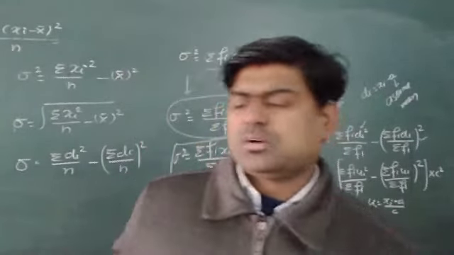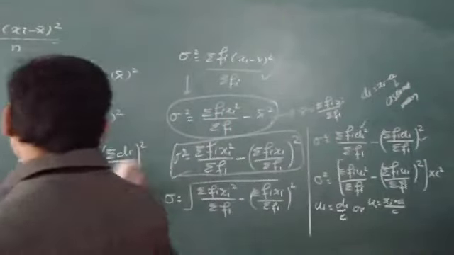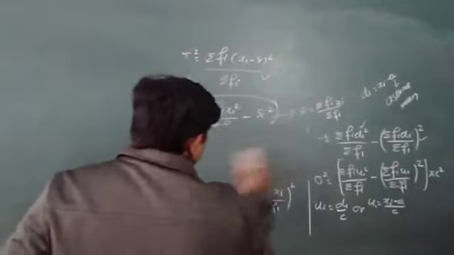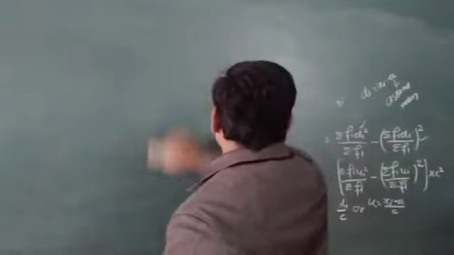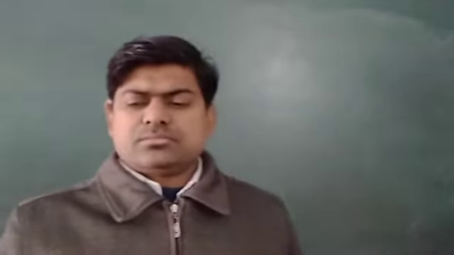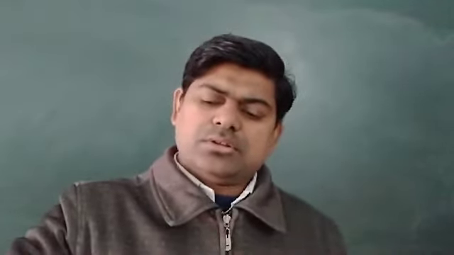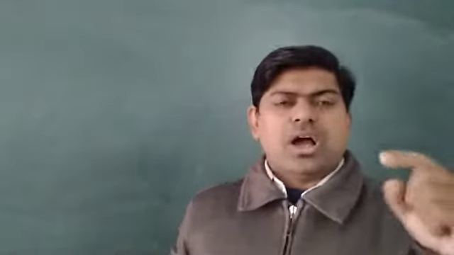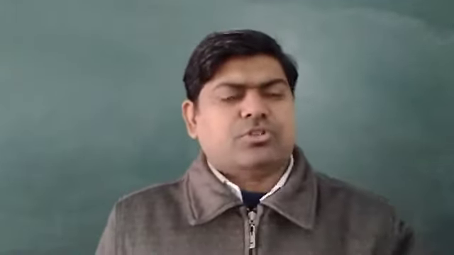Question number 4, let us see what is question number 4. Whatever formula I have here is already given in your book. Maybe it is given in a different way, like I used ui. I used ui in the formula for step deviation, and I used it because in the previous topic also, when I discussed the mean, we had used ui.